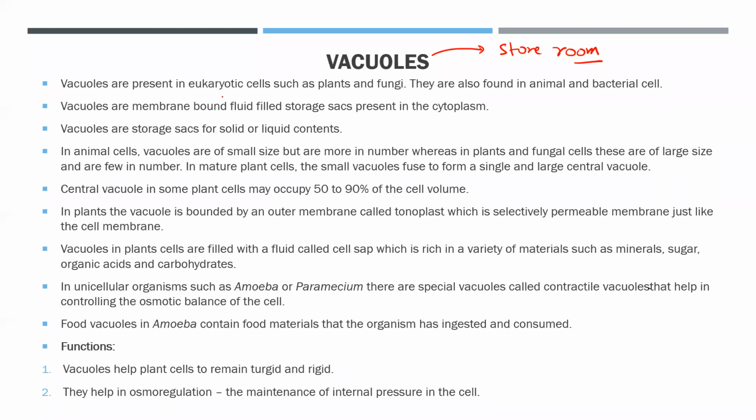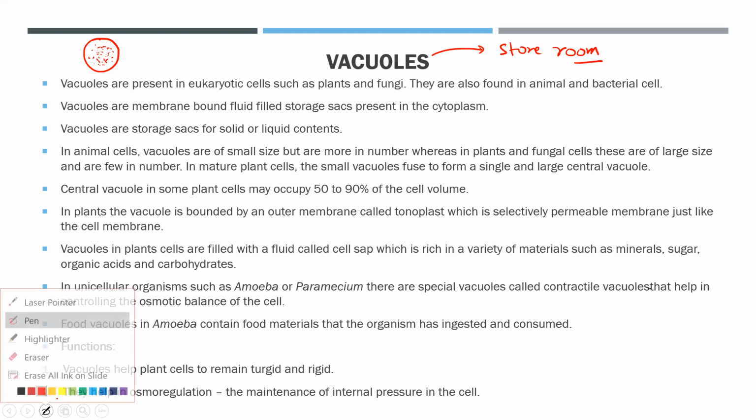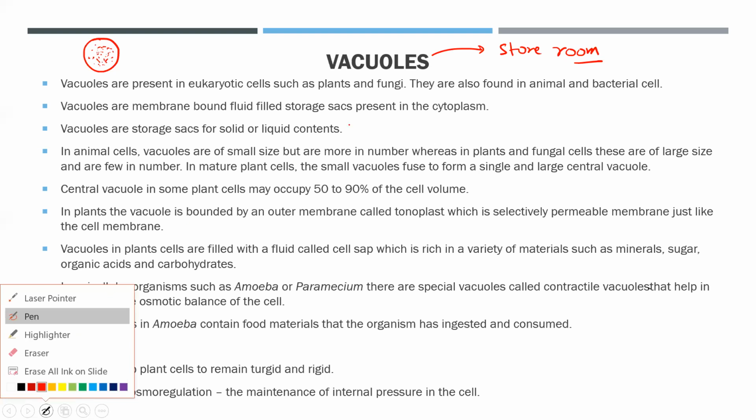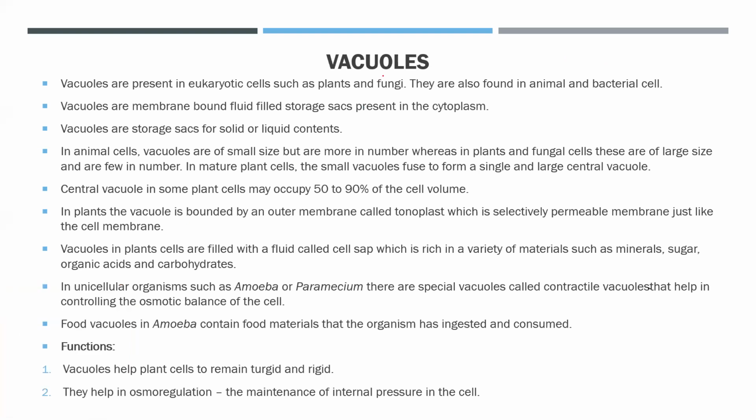So similarly, the plant is also having kind of a storeroom inside it, and this storeroom obviously should be membrane bound. So membrane bound है और उसके अंदर हम सारा का सारा stuff रखेंगे, whether solid or whether liquid, that's another matter, but we are going to keep all the non-essential stuff or which is not useful at that particular moment. Okay, and sometimes the cell keeps important stuff also there. कभी कभी cell जो होता है वो important molecules को भी उसमें रख सकता है.